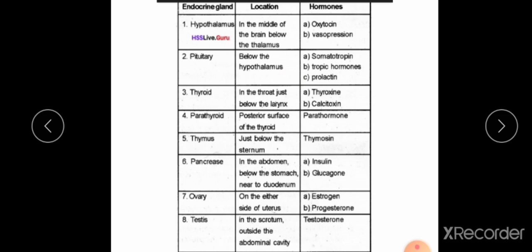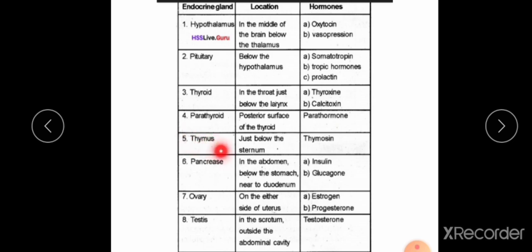It secretes 3 hormones, somatotropin, trophic hormones and prolactin. Next one is thyroid gland, in the throat, just below the larynx. It secretes 2 hormones, thyroxine and calcitonin. Next one is parathyroid gland, on the posterior surface of the thyroid. It secretes 1 hormone, parathormone.